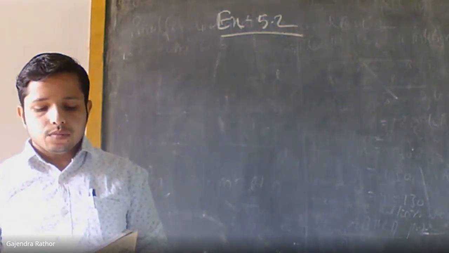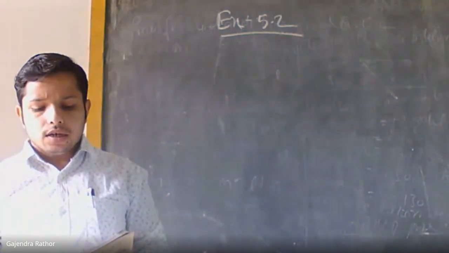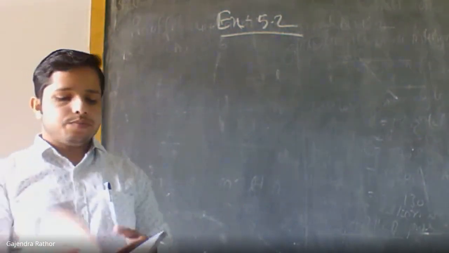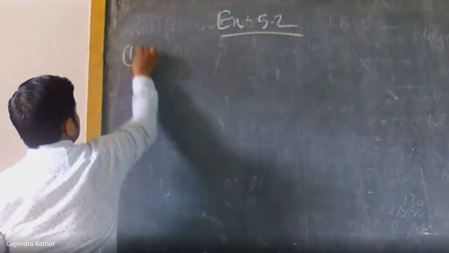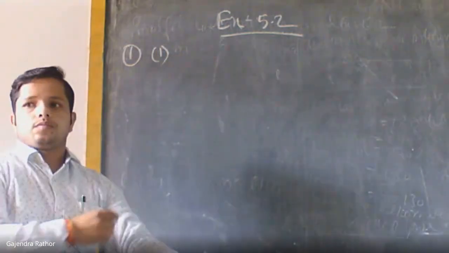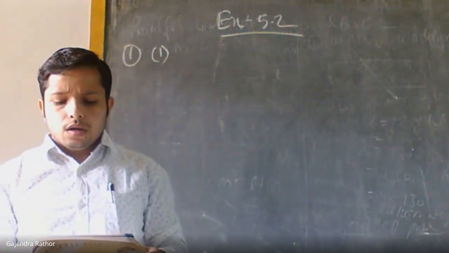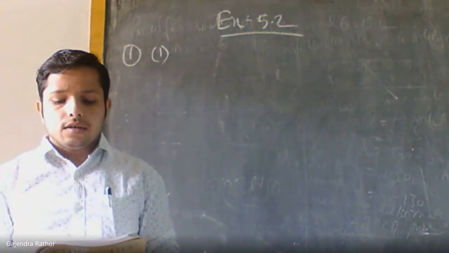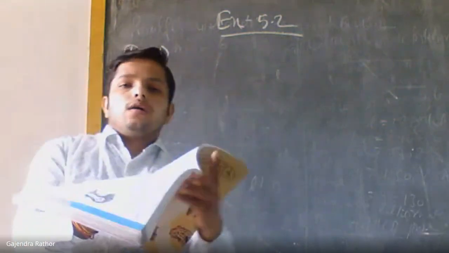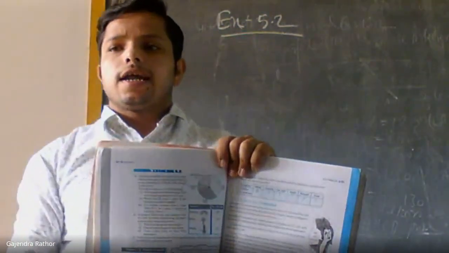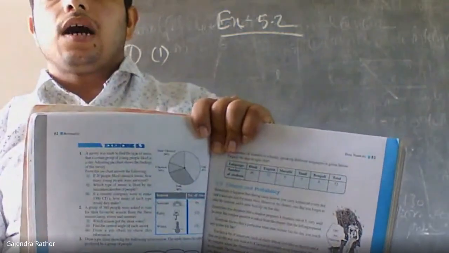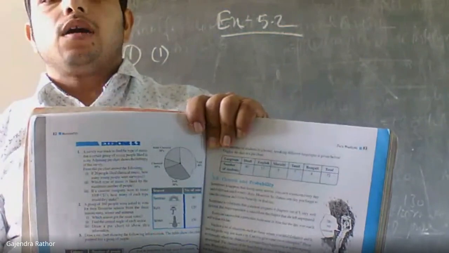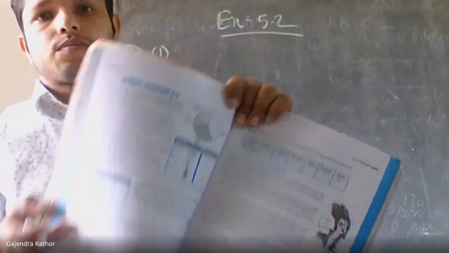The first point is, if 20 people like classical music, how many young people were surveyed? Observe the pie graph, circle graph again. Here the percentage of different types of music is given, not the exact number.